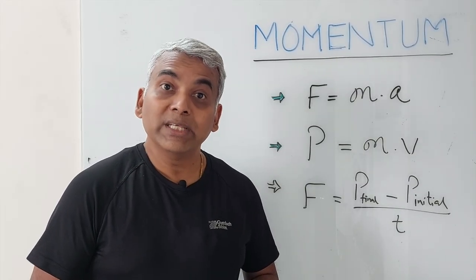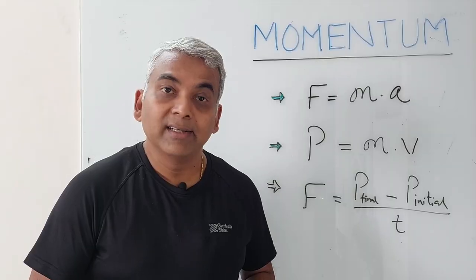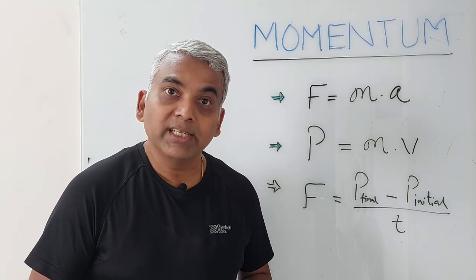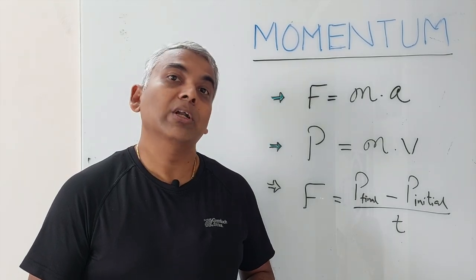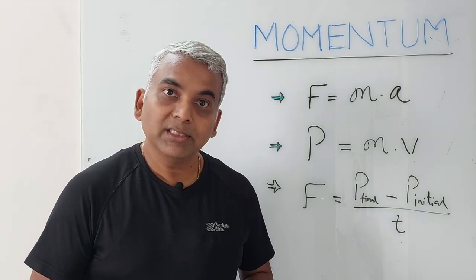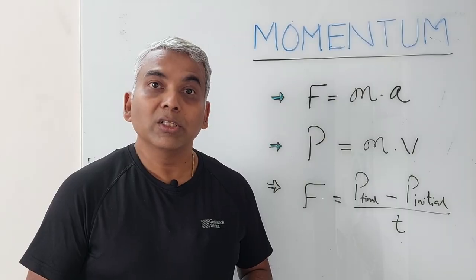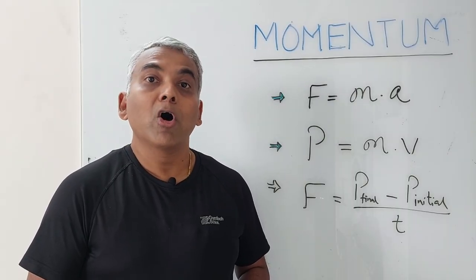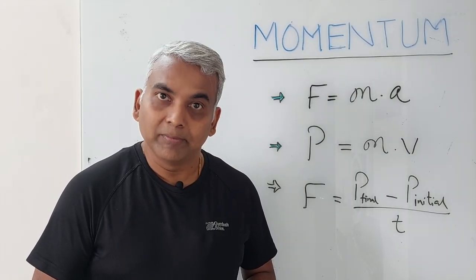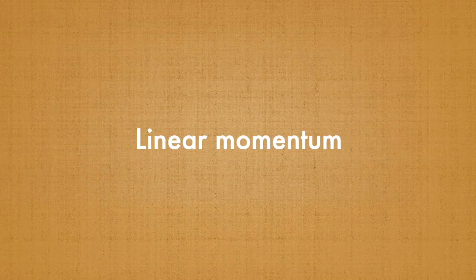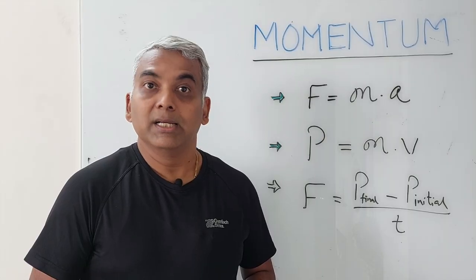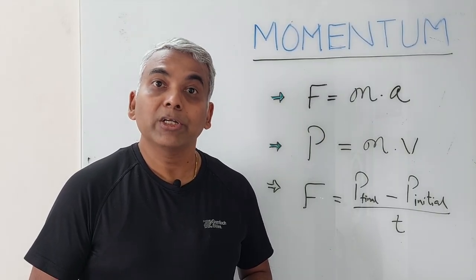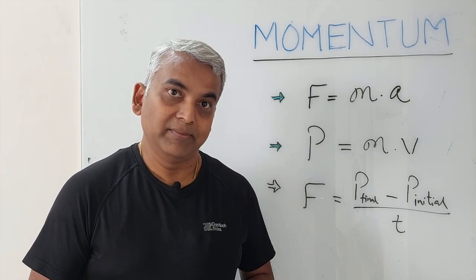So, from these two examples, we understand that mass and velocity are the two most important attributes to study the nature of impact. With this, we will introduce a new concept called momentum, or more specifically linear momentum. Momentum is a quantity which is a product of mass and velocity.